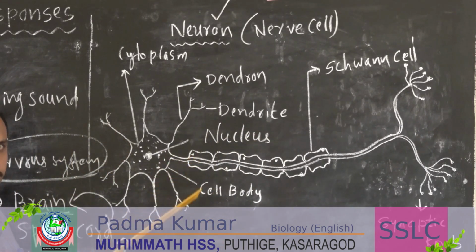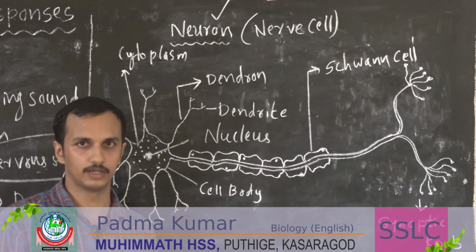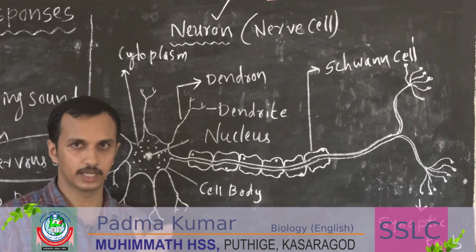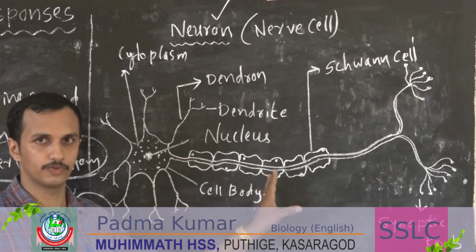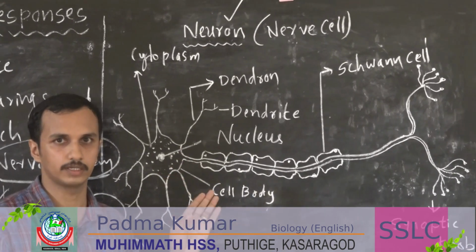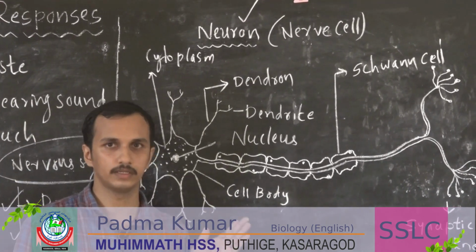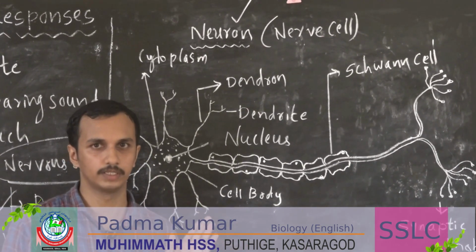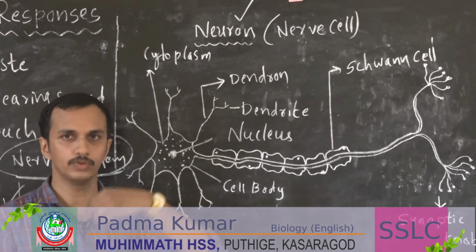It is the diagram of a nerve cell. It is also a cell, so definitely it will have a nucleus and other parts of a cell. But the nerve cell is specially designed for what? It is specially designed for sending impulses or messages from one point to the brain.